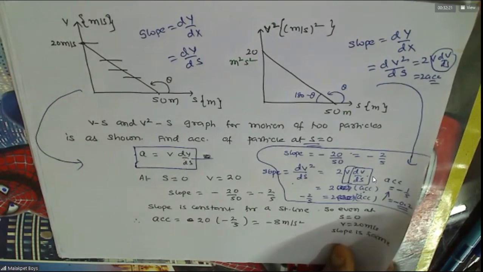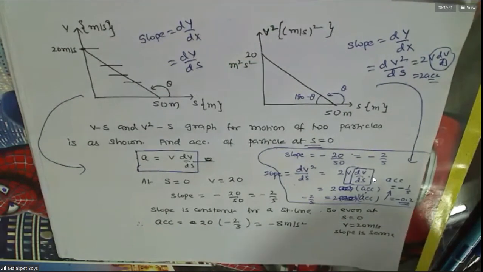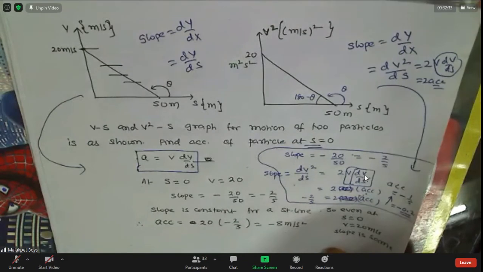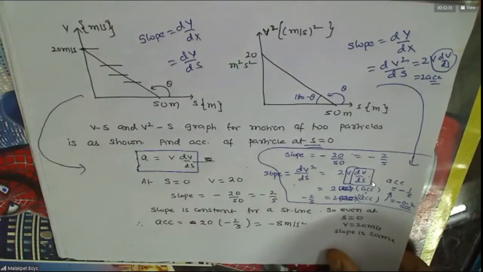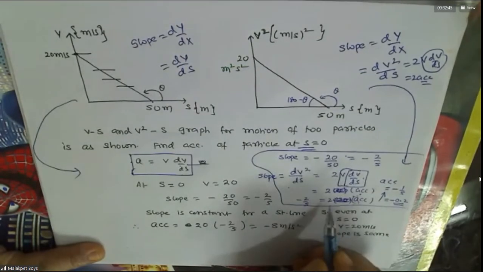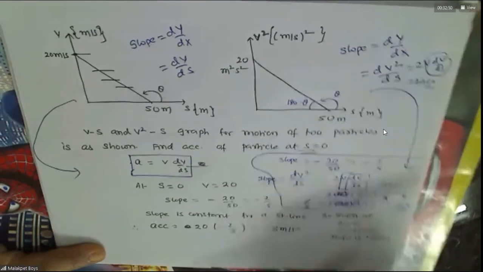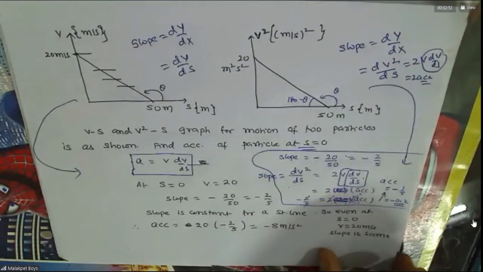The definitions will never change in science. Once we define something, you have to change the given data so that it fits that definition. Shall I turn this page? Yes, sir. So how did we get that 0.2, sir? This is acceleration, no? The 2 will get cancelled, so acceleration is minus 1 by 5, no? Minus 1 by 5 is minus 0.2 only, no? Sorry, sir. I got confused.